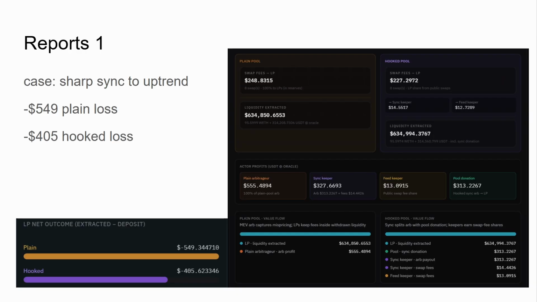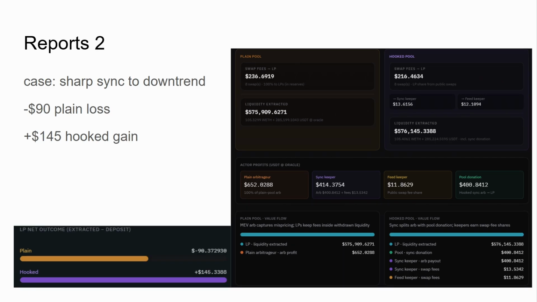I prepared two reports representing my system's impact. The reports show funds flow from actors in the default and the hooked pool. In report number 1, we can see a smaller loss compared to the default pool. In report number 2, we can see an increase. It means impermanent loss got reduced. I've made a conclusion here.